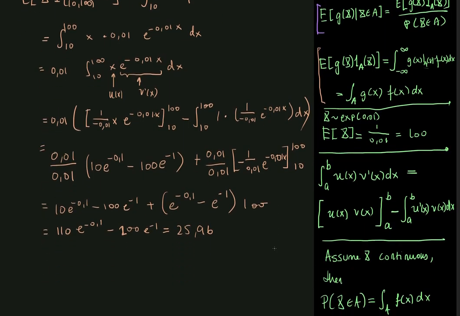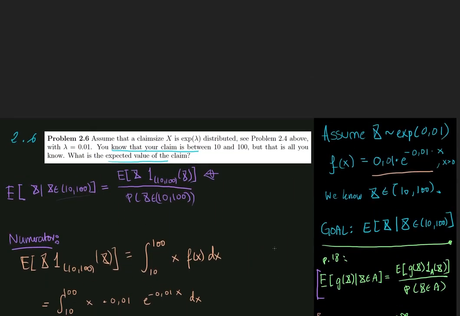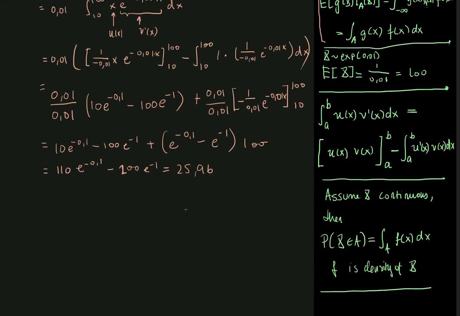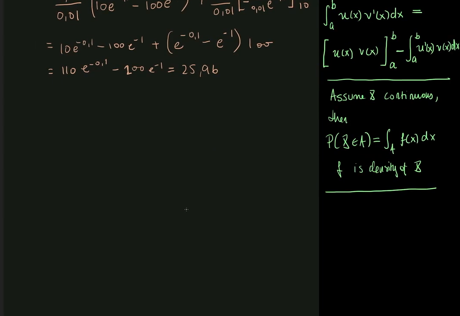So now let us take a look at the denominator, the probability that x lies between 10 and 100.